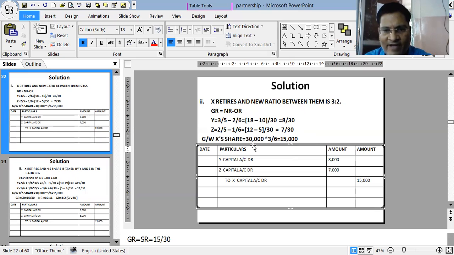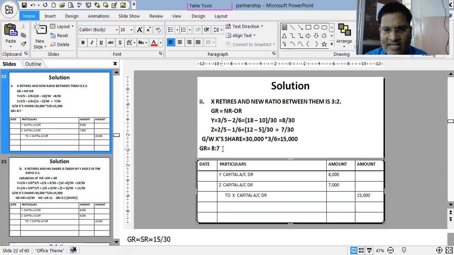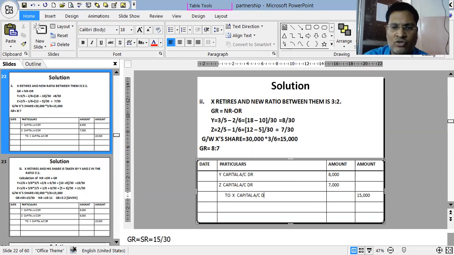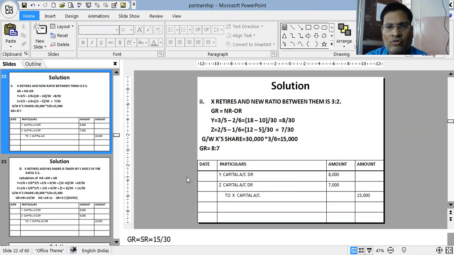And the sacrificing ratio is also 3/6 or 15/30. So you see that the gaining is equal to sacrificing in this sum also. Gaining is equal to sacrificing, 15/30, and the gaining ratio is 8:7. His share 15,000 will be given by Y and Z to X in the ratio 8:7. So it is coming 8,000, 7,000, to X 15,000.